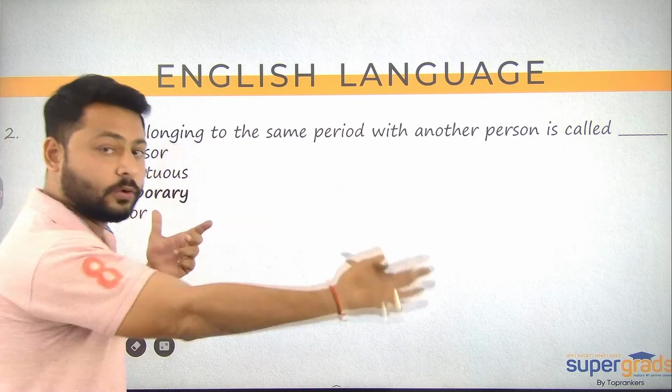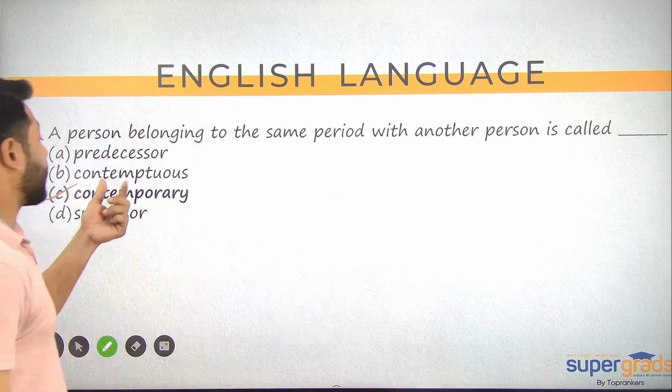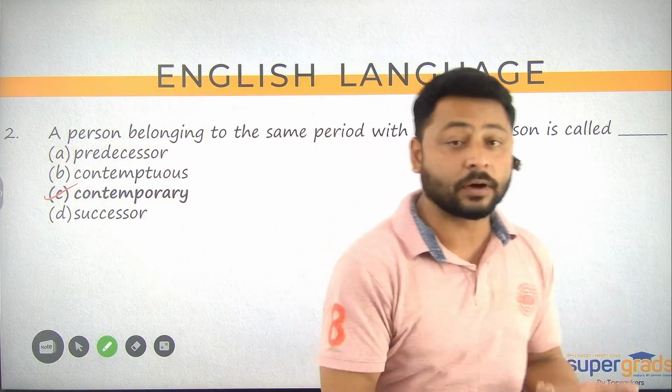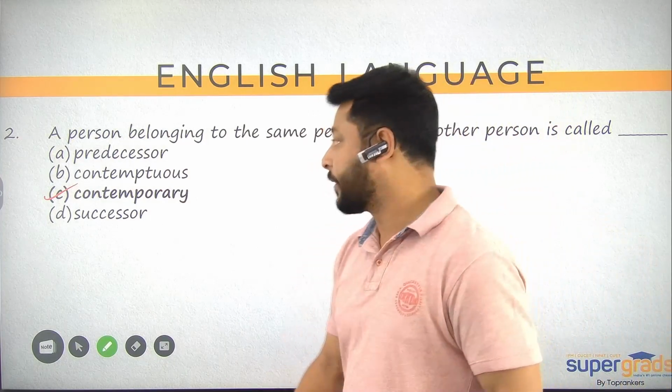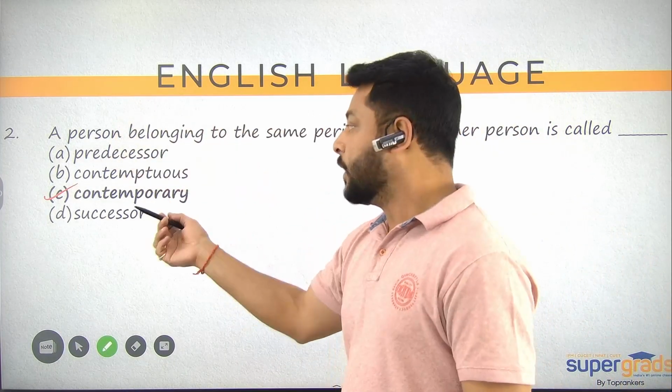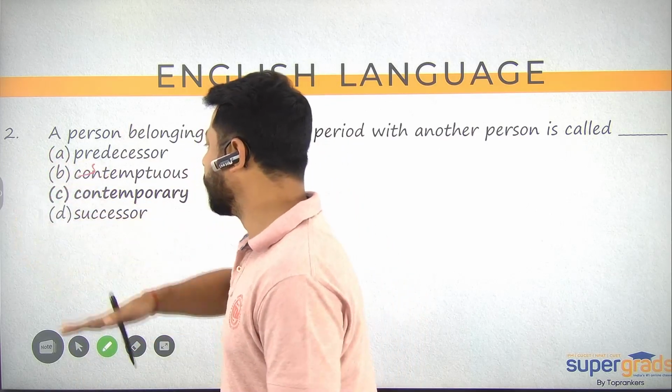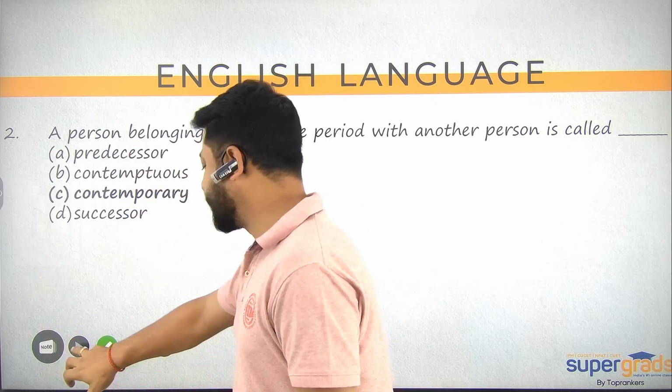Successor is who follows. ठीक है, जो बाद में आएंगे वो successor है. Contemptuous is something which relates with contempt. Contempt का मतलब होता है disrespect. All right. And predecessor जो कि पहले होगा. So obviously the correct answer option here is C for question number 2. So question number 2 का आंसर हुआ C.